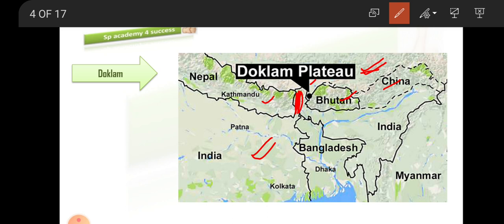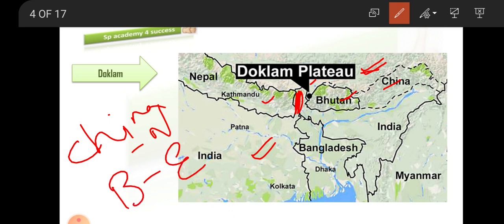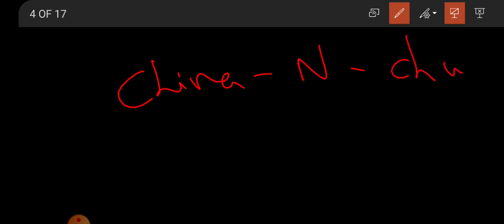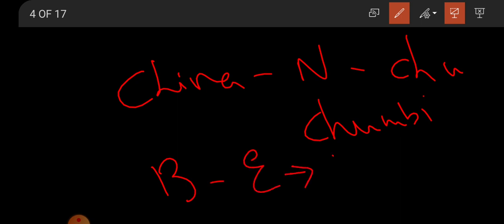In Bhutan, it is present in the Ha Valley to the east. Means for China, it is towards the north, and for Bhutan, it is towards the east. In China, it is towards the north in the Chumbi Valley, whereas for Bhutan, it is towards the east in the Ha Valley.